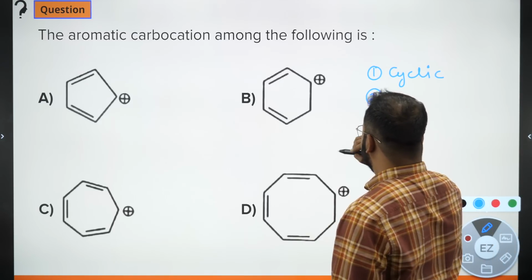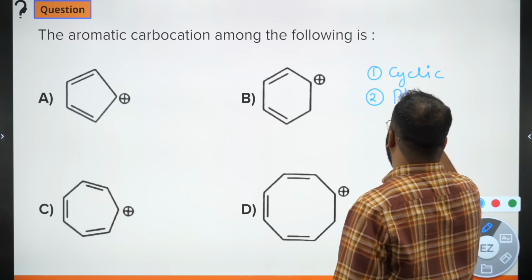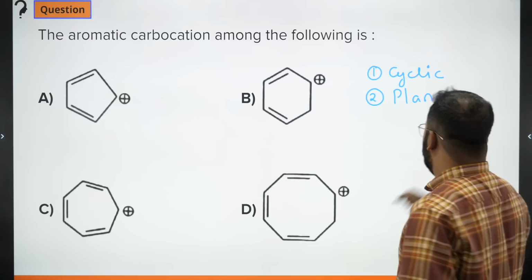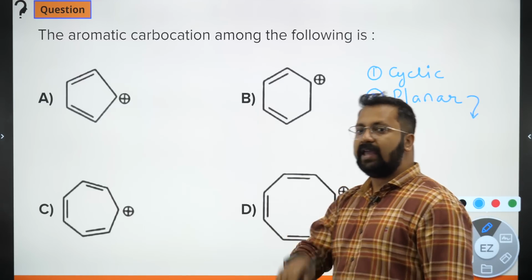Next, planar. What does planar mean? All carbon atoms, or all atoms of the ring, should be sp2 hybridized.